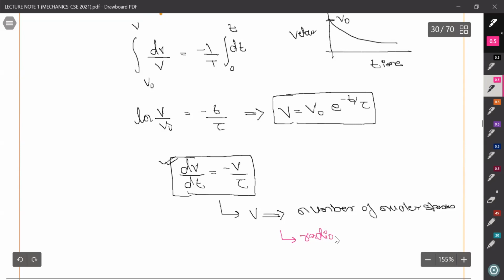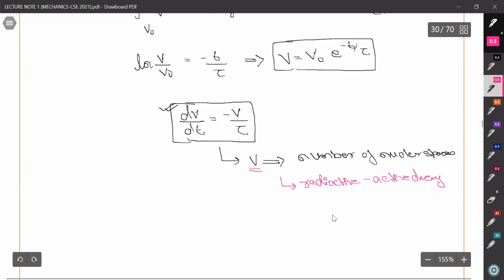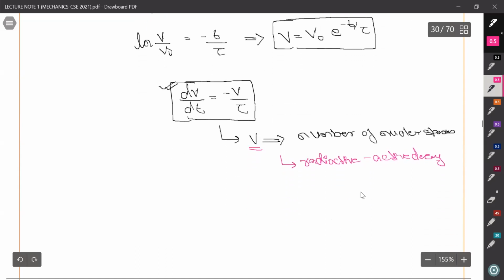So if the velocity decays this way, and we change v to the number of nuclear species, exactly the mathematical structure of radioactive decay will follow.